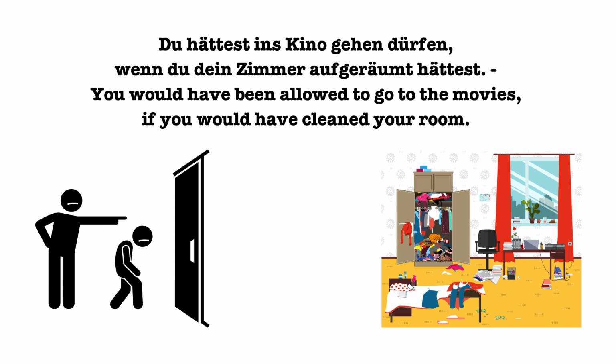There is one small caveat that you should be aware of, however. To talk about what someone could have done or would have been allowed to do in the past tense, you need a different construction. It's called a double infinitive, and it does exactly what you're thinking it does. You use the Konjunktiv 2 forms of haben plus the infinitive forms of the main verb and the modal verb. For example, du hättest ins Kino gehen dürfen, wenn du dein Zimmer aufgeräumt hättest. You would have been allowed to go to the movies if you would have cleaned your room.